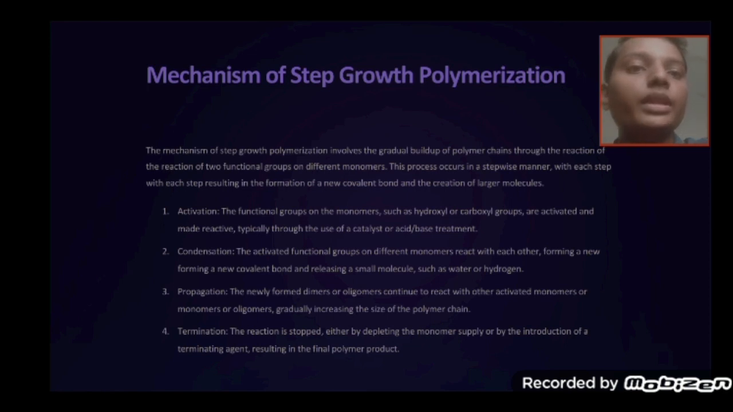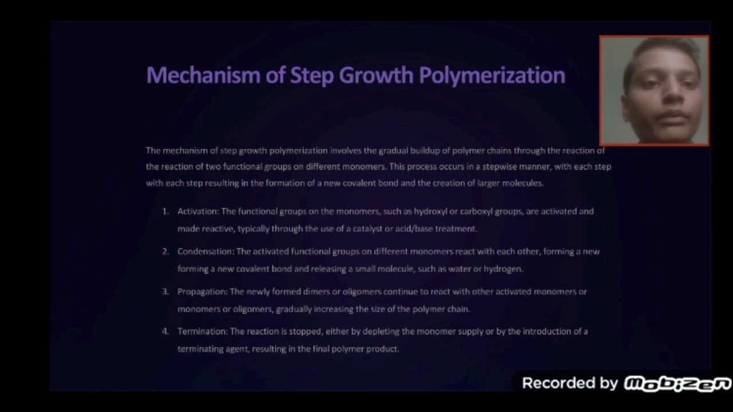Mechanism of step growth polymerization. The mechanism of step growth polymerization involves the gradual buildup of the polymer chain through the reaction of functional groups on different monomers. This process occurs in a stepwise manner, with each step resulting in the formation of new covalent bonds and the creation of larger molecules. Activation. The functional groups on the monomers, such as hydroxyl or carboxyl, are activated, typically through the use of a catalyst or acid or base treatment.